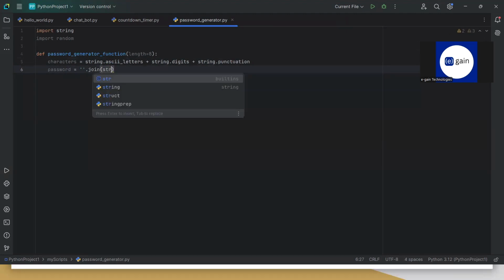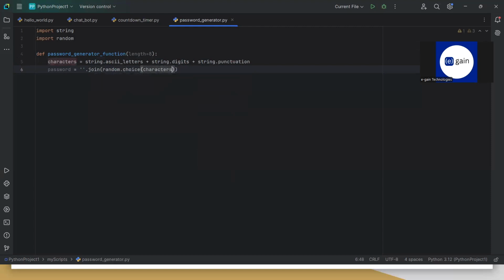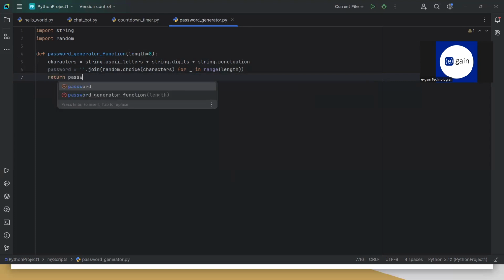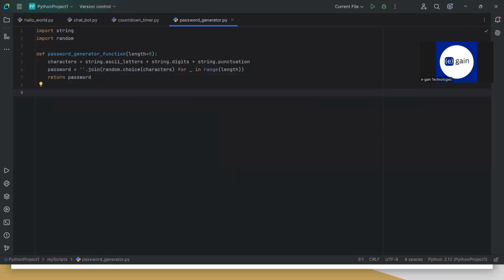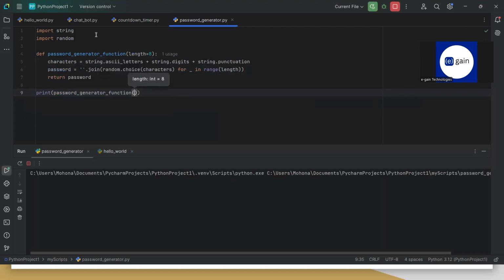And those characters, and it returns this value. Right. So now if I try to print the password generate function, I want to print the value.